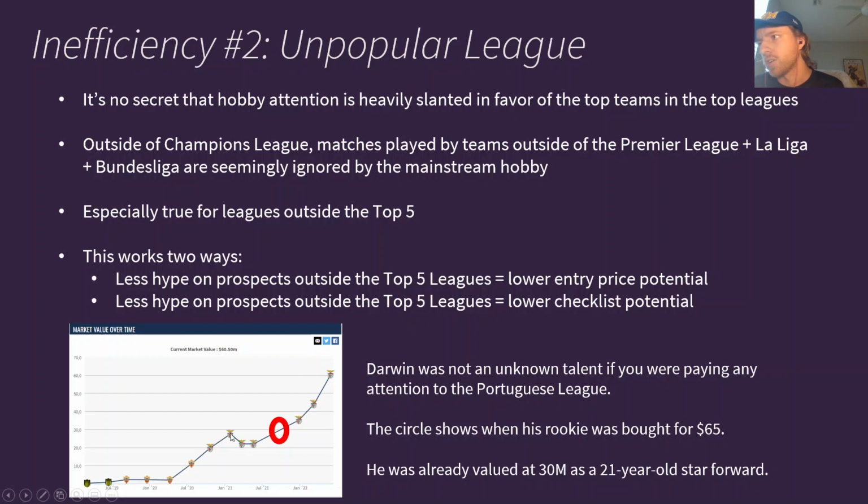So I want to talk about this quickly. Darwin was not an unknown talent if you're paying attention to the Portuguese league. I made this circle right here. This is when his rookie green was sold for $65 that eventually ended up selling for $1,500 this past week.